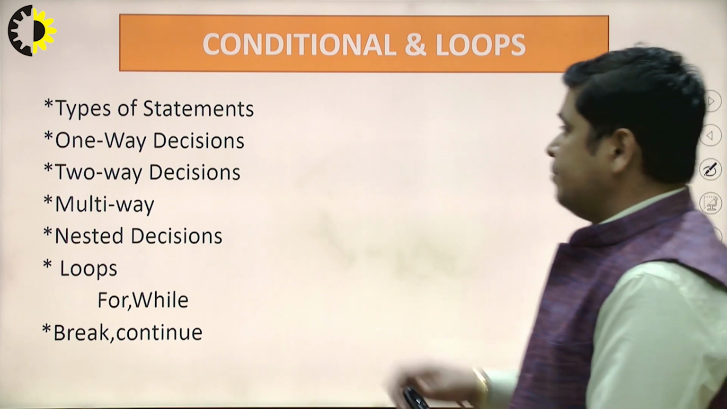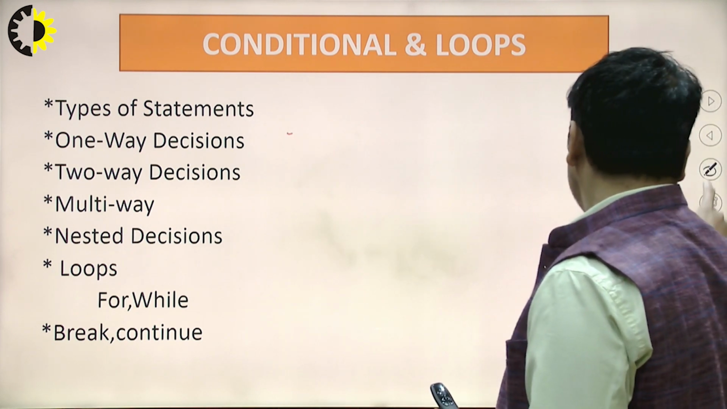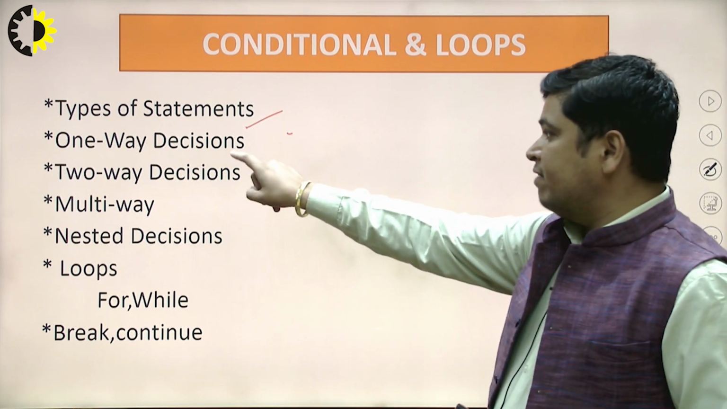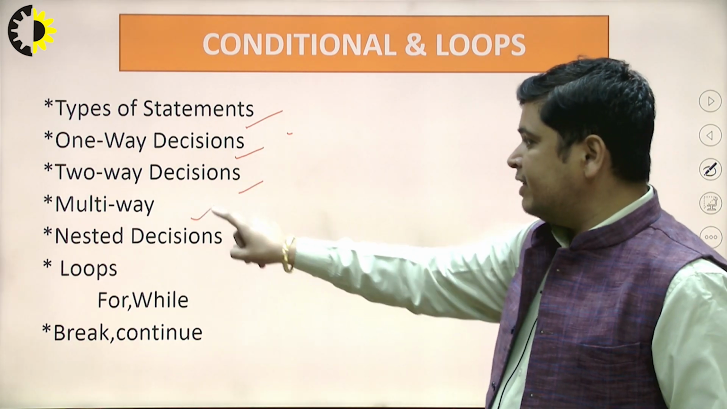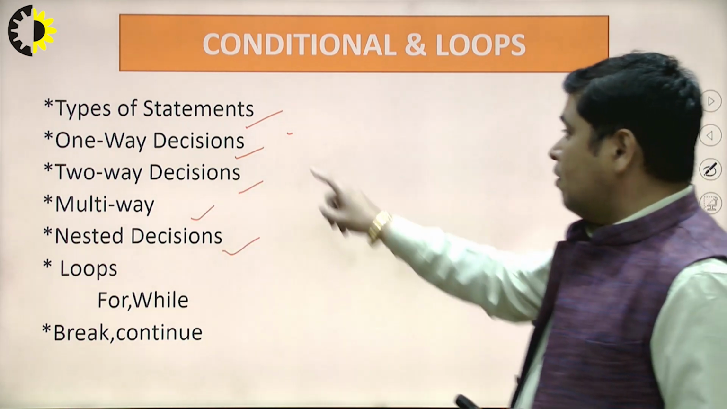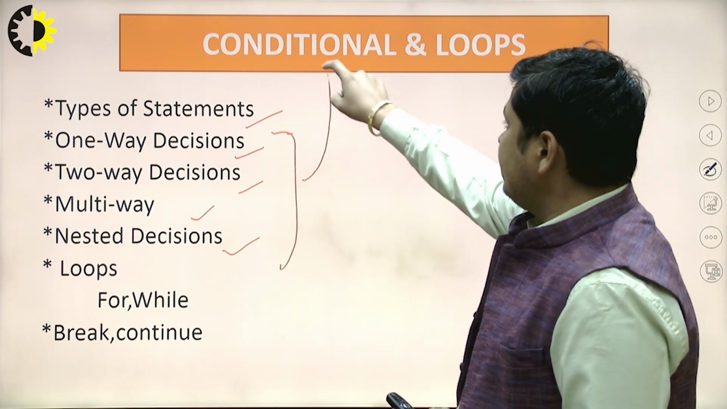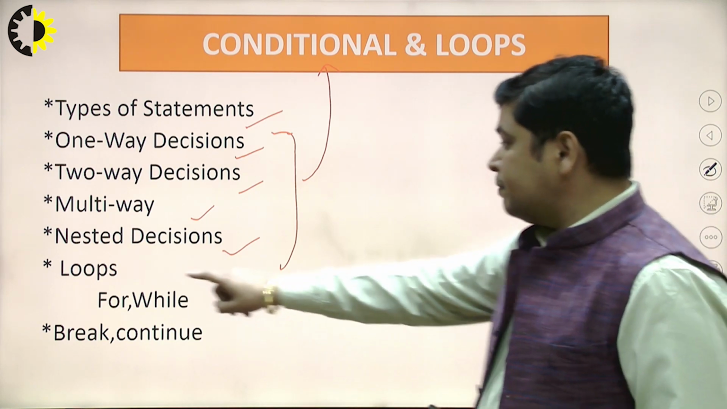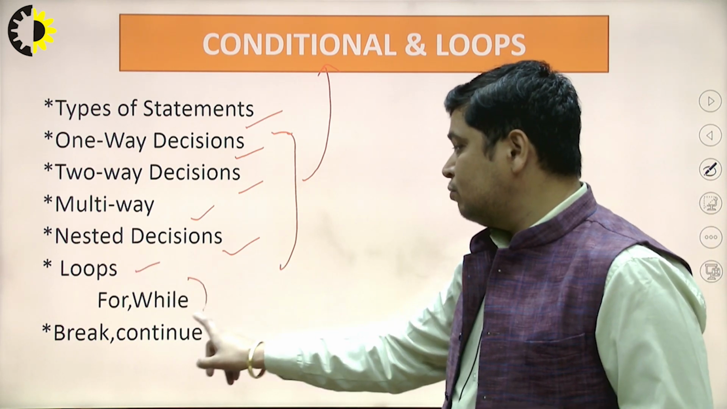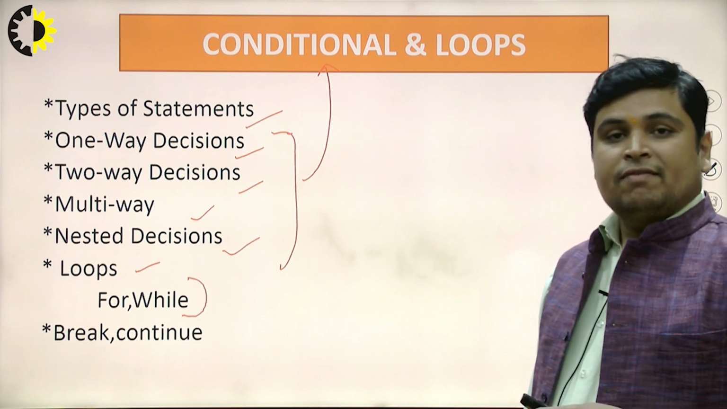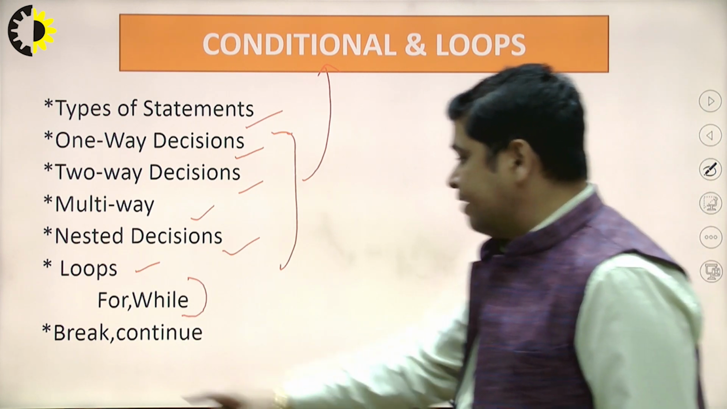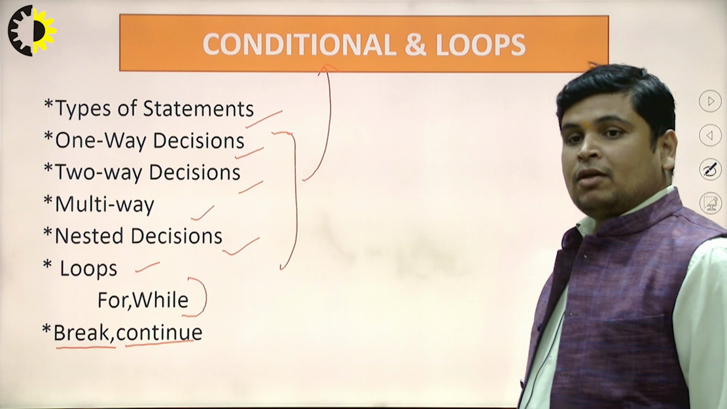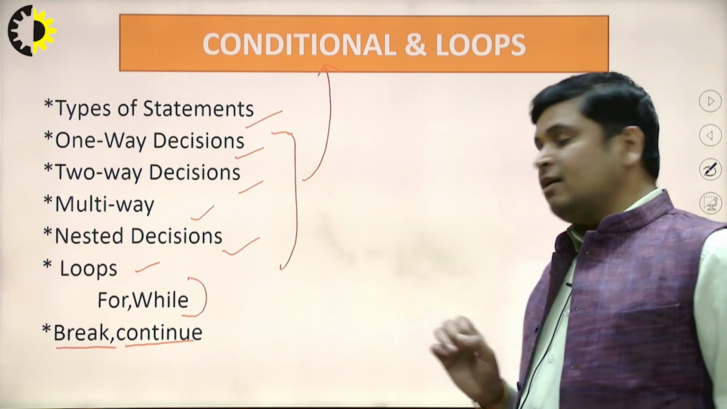First one is types of statements. Then one-way decisions, two-way decisions, multi-way decisions, and nested decisions. All these decisions come under the conditional statements. And then after I will discuss the loop. Inside loop I will discuss two loops. First is for loop and second one is while loop, and finally I will discuss break and continue keywords. Okay, so I will discuss all such things in detail.